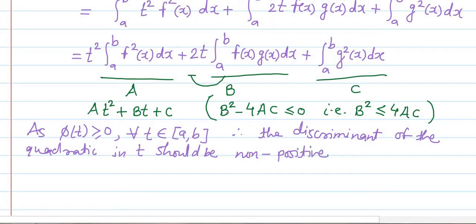Non-positive means the discriminant b square minus 4ac should be less than or equal to 0, as discussed just 2 minutes before.